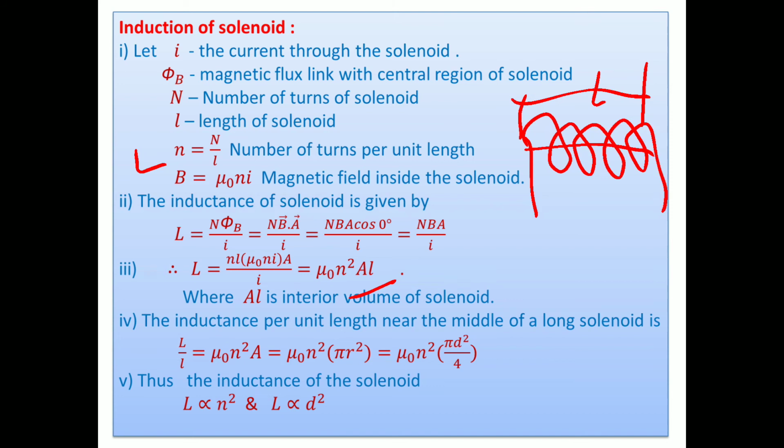Look here, A into l, area of cross section into length, is the interior volume of the solenoid. Thereafter, taking the inductance per unit length, l is taken on this side.